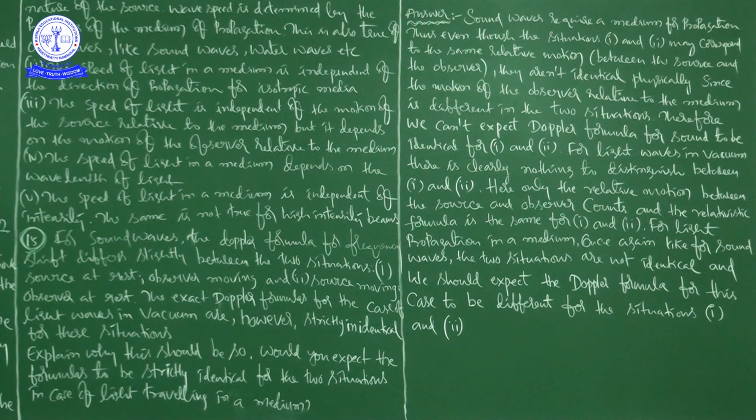The famous scientist Doppler has given a formula which gives the expression for apparent frequency. Because sound propagates in the form of waves and light also propagates in the form of waves, the frequency is automatically there. So there he is talking about sound waves and light waves by giving two different situations.